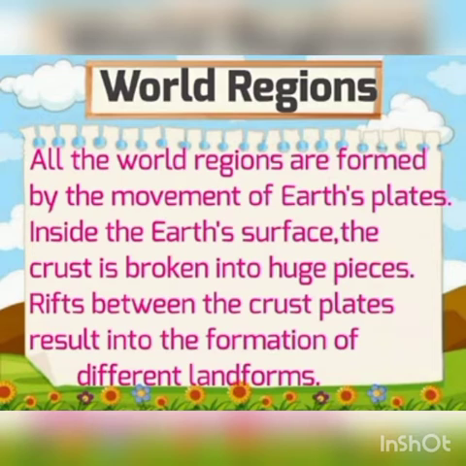All the regions are formed by the movement of Earth's plates inside the Earth's surface. The crust is broken into huge pieces. Rifts between the crust plates result in the formation of different landforms. All the physical regions on the land are formed because of the movement of Earth's plates and the Earth's surface.